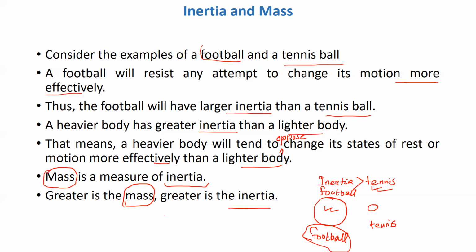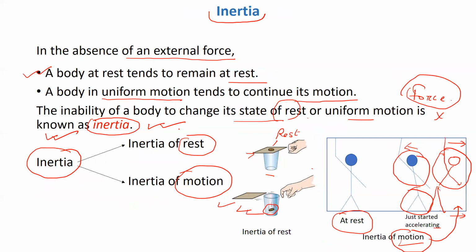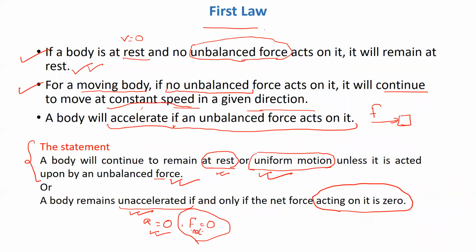So the football will have greater inertia because of its greater mass. Friends, I hope you have understood these concepts of inertia and mass. Earlier we discussed inertia, inertia of rest, inertia of motion, and the first law of motion. I hope you have found this video useful.